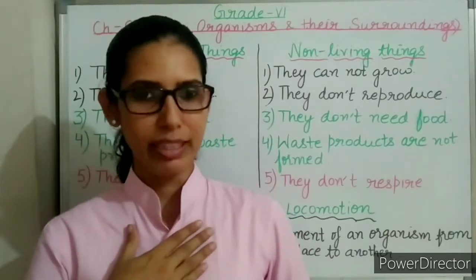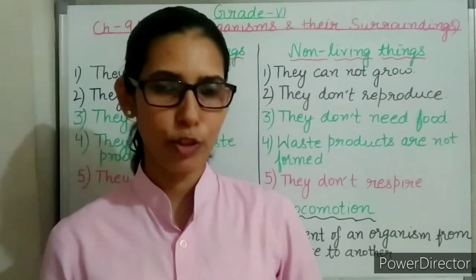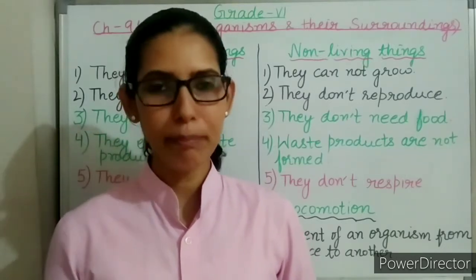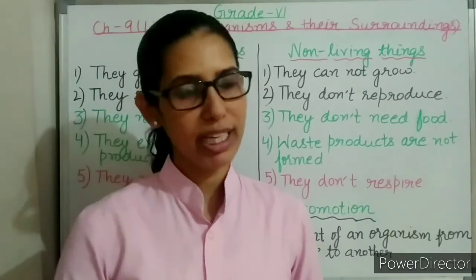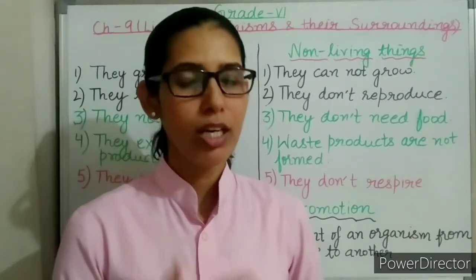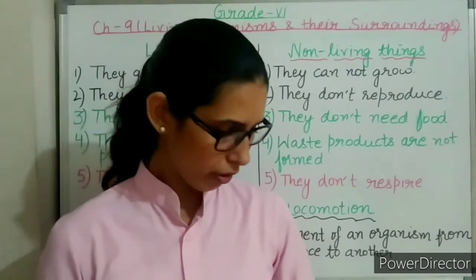I take the example of myself. I am a heterotroph because I am dependent on plants and animals for my food. For example, I consume milk that is obtained from the animals. We eat wheat, rice, etc. that are obtained from the plants. So I am dependent on the plants and animals for my food. So I am heterotroph.